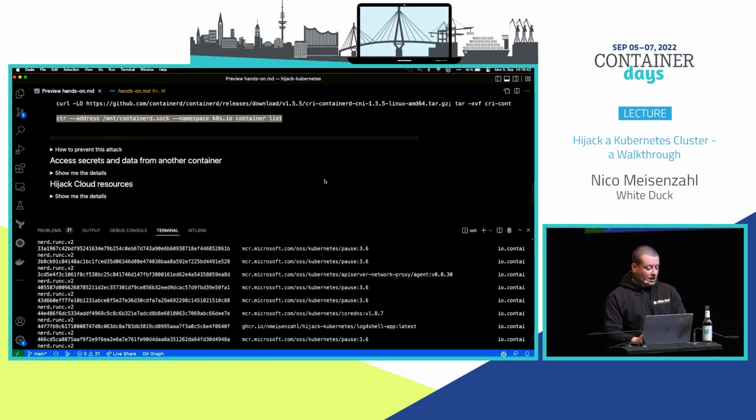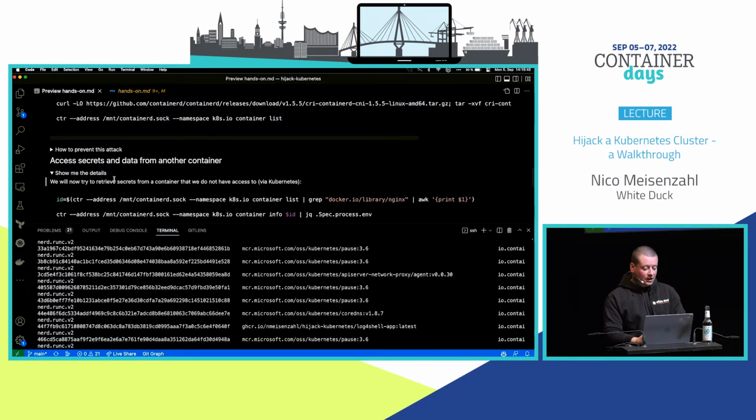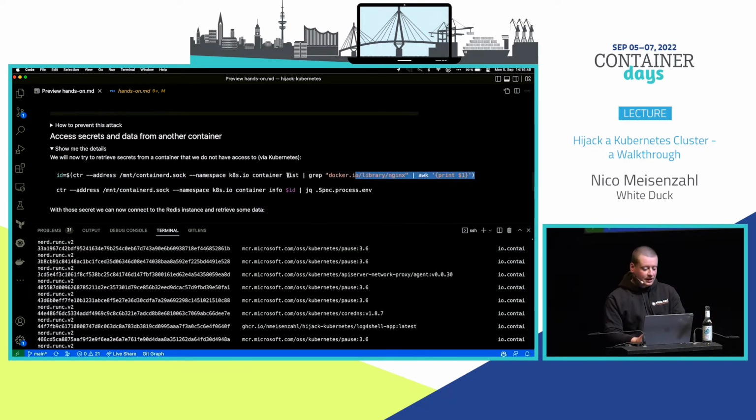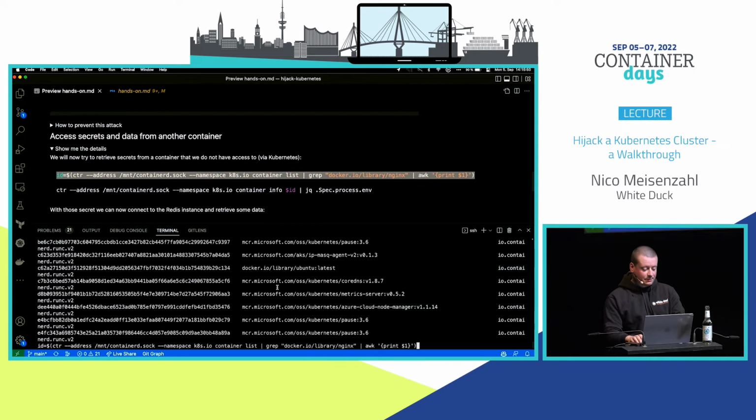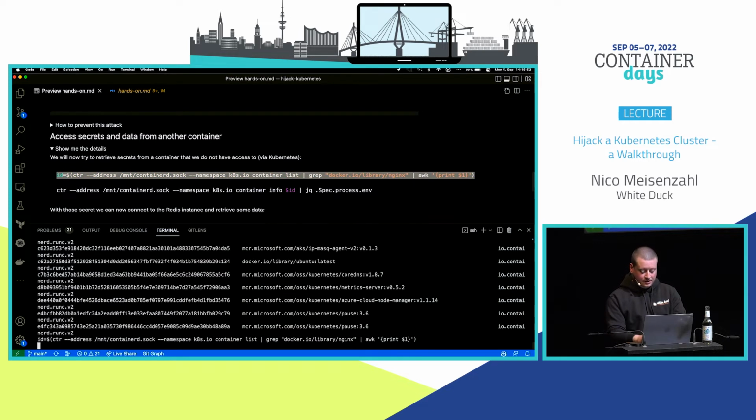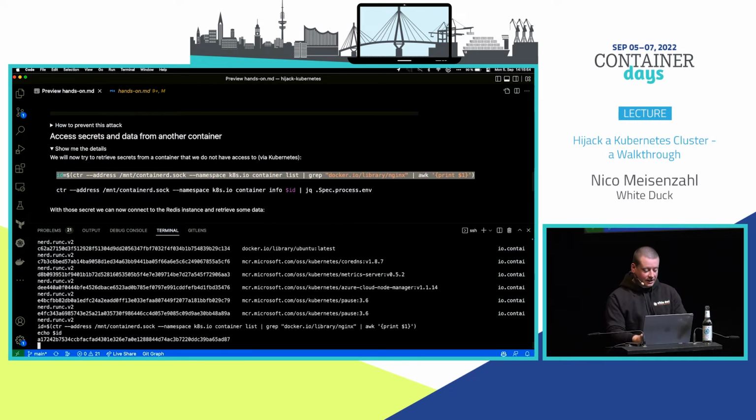Yeah, so to do so, I just prepared something, so we'll just grab one specific container here. I can echo the ID here so that it works, so basically it's one of the containers here.